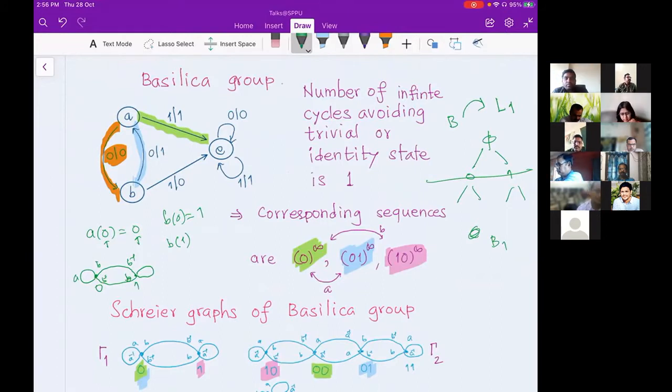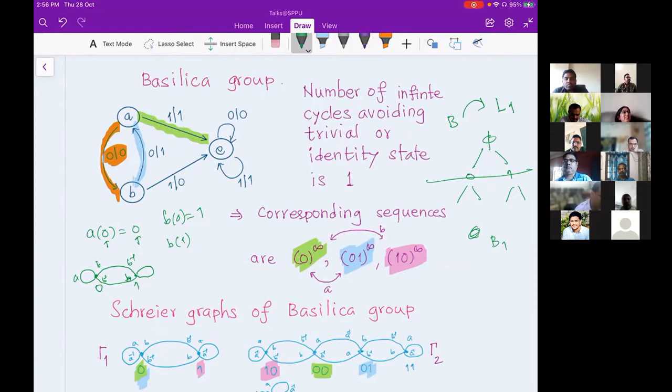The other interpretation is to just look at this diagram of the automaton and find out how many cycles you have where the identity is not part of it. So cycles which are associated with non-trivial states, or non-identity states. So here, if you start from A and come to B, then again from B you go to A. That is the only cycle you have. The only thing is you can start from A or you can start from B. So you have only one type of cycle.